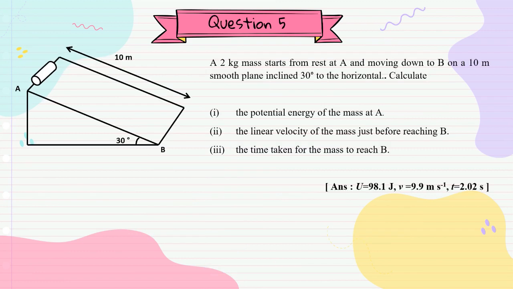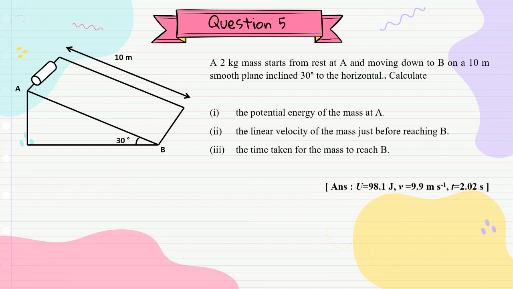For question 5, a 2 kg mass starts from rest at A and moves down to B on a 10 meter smooth plane inclined 30 degrees to the horizontal. Calculate the potential energy of the mass at A.